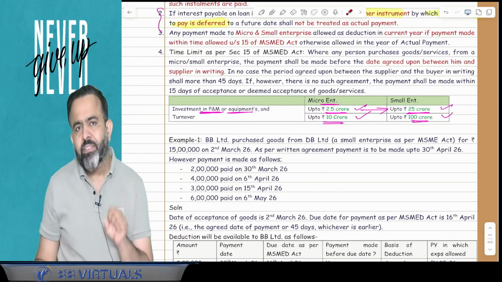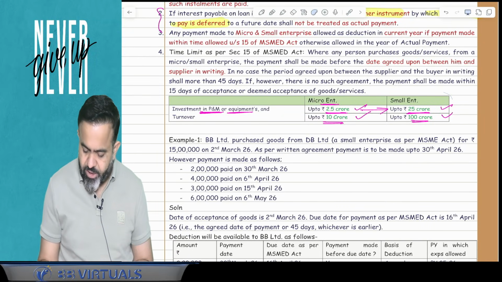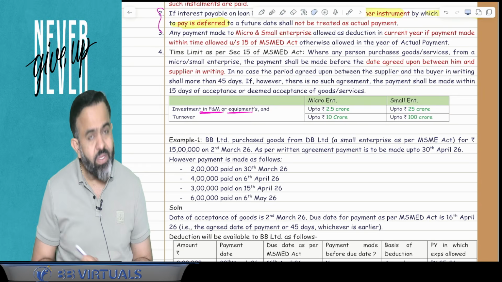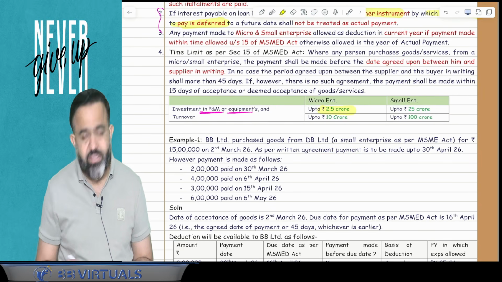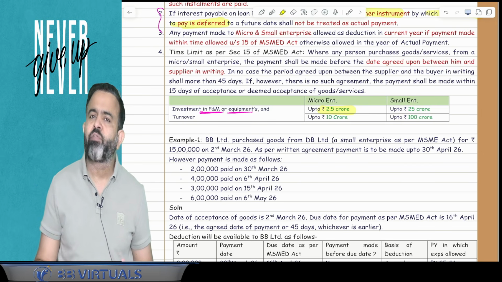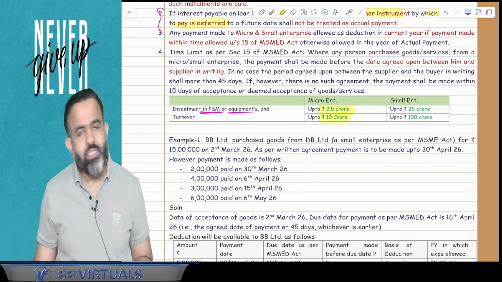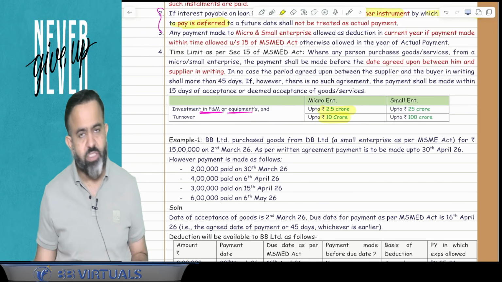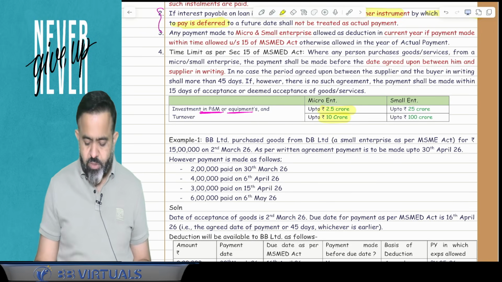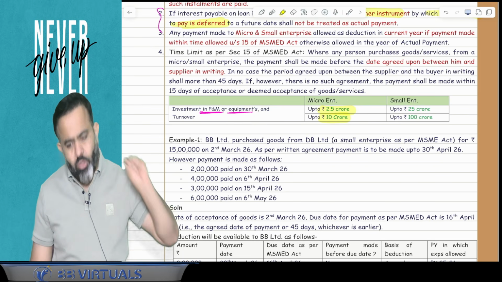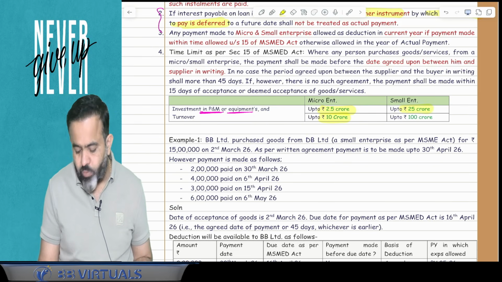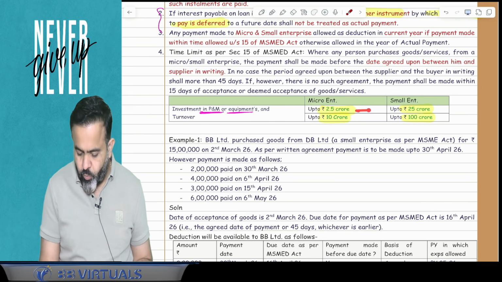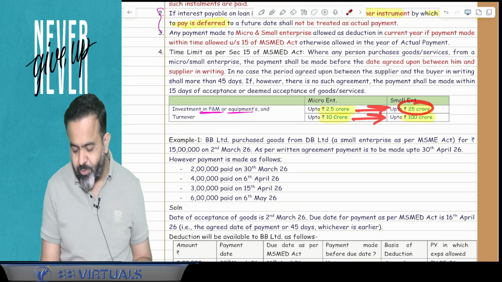Okay. One more point is, guys, here the definition has been changed for the micro and small enterprise. Now micro enterprise means that the enterprise's investment in plant and machinery equipment should be within the limit of 2.5 crore, and guys, turnover should be within the limit of 10 crore. But in case of the small enterprise, guys, this limit is 25 crore and 100 crore. So exactly you can say that it is 10 times. So 2.5 crore to 25 crore and 10 crore to 100 crore.